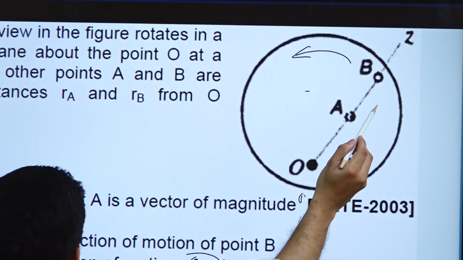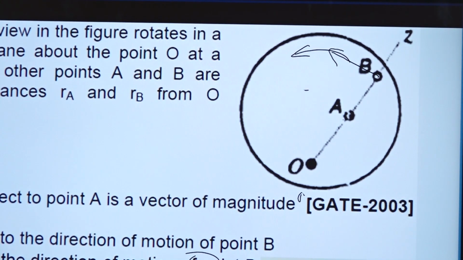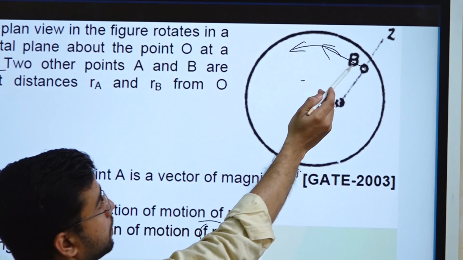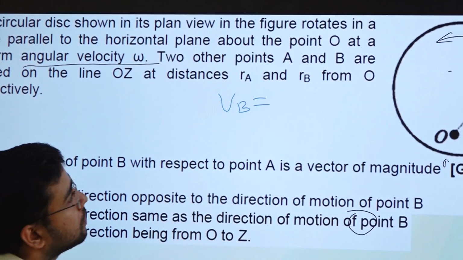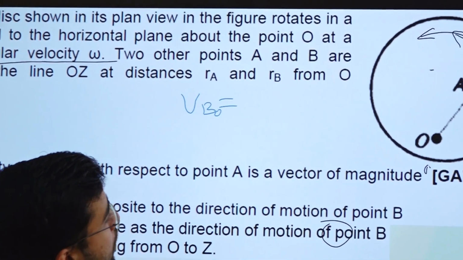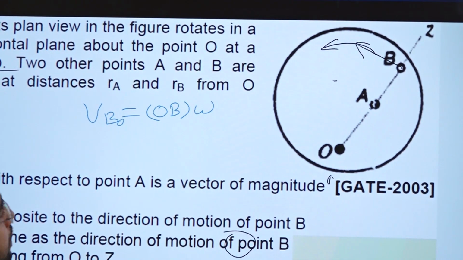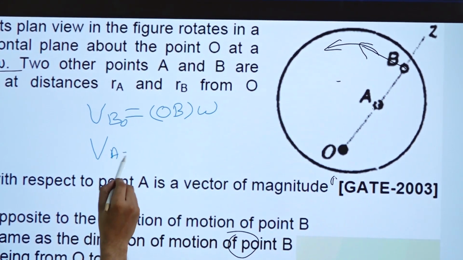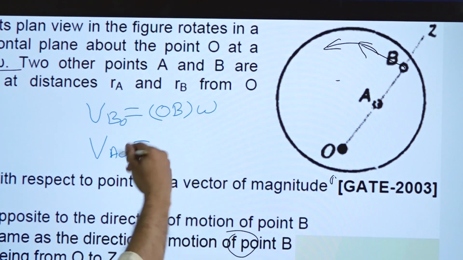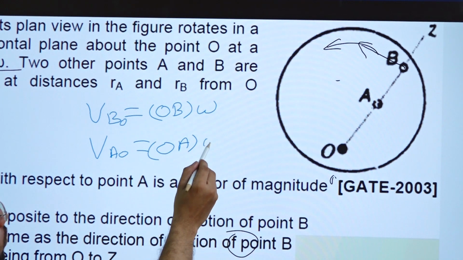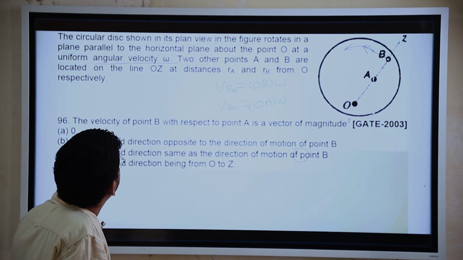So what will happen? Point B will have velocity, V of B with respect to O, equal to OB into omega, right? Same way VAO equals OA into omega, and in which direction? In counterclockwise direction. Both are in counterclockwise direction. So now what they are asking: two other points A and B are located on the line OZ at distance RA and RB respectively.